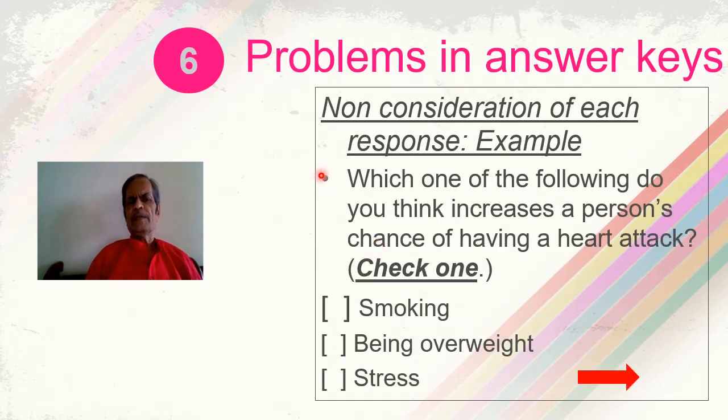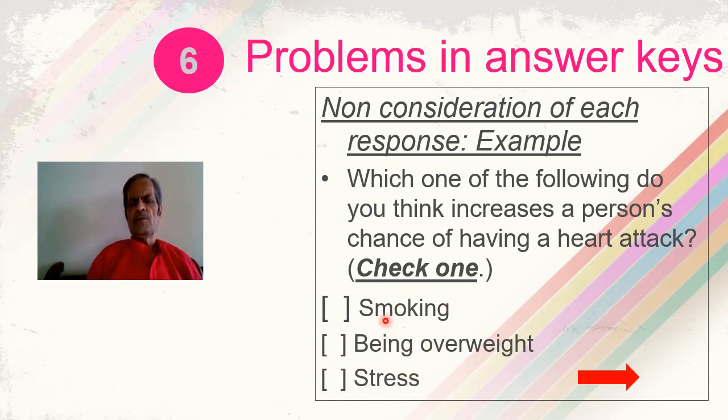The next problem in the answer keys is the non-consideration of each response. Which one of the following do you think increases the person's chance of having a heart attack? And the instruction given is one has to check only one. And the options are smoking, being overweight, and having stress.